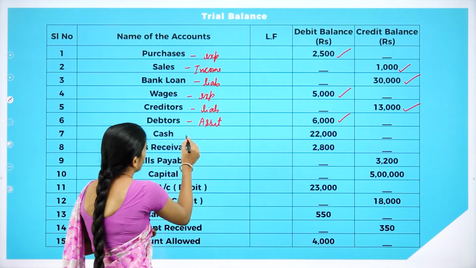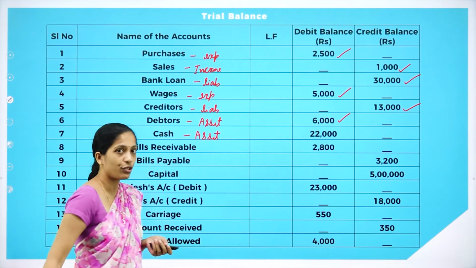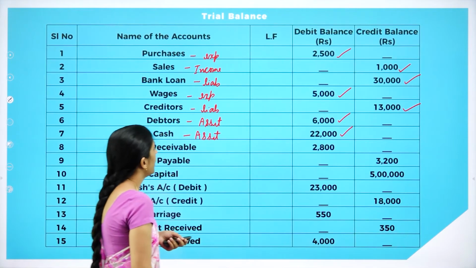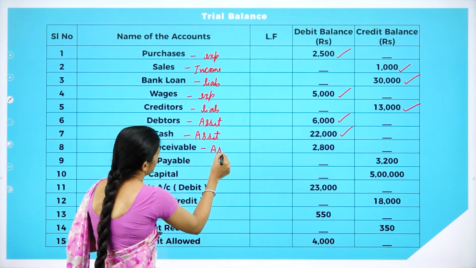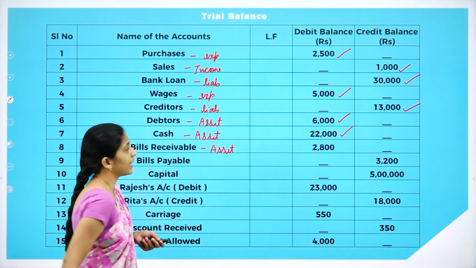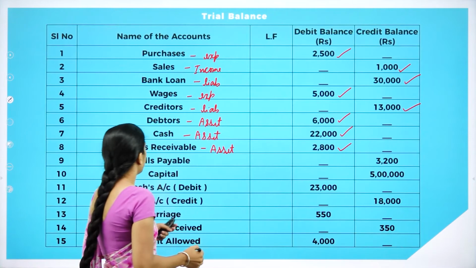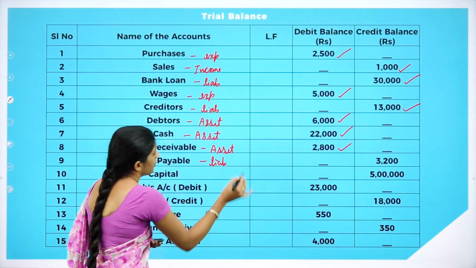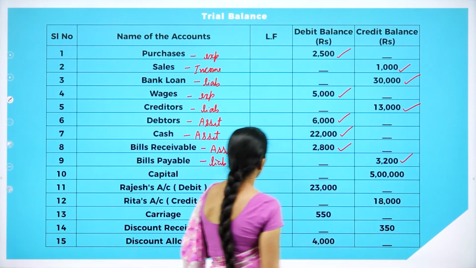So, cash is a current asset. So, current asset, so we are going to debit. So, we are going to record in the debit balance. And the next one is bills receivable. So, it is also an asset. So, we are going to record in the debit balance, 2,800. And the next one is bills payable. Bills payable is a liability. So, we are going to record in the credit balance, 3,200.